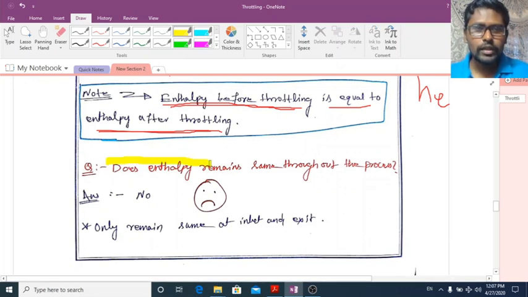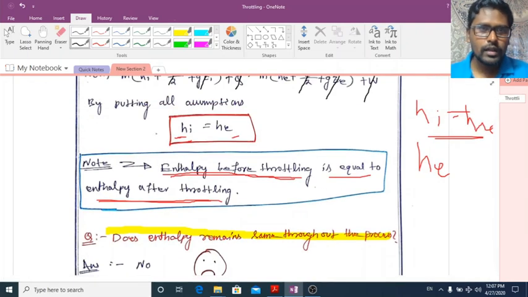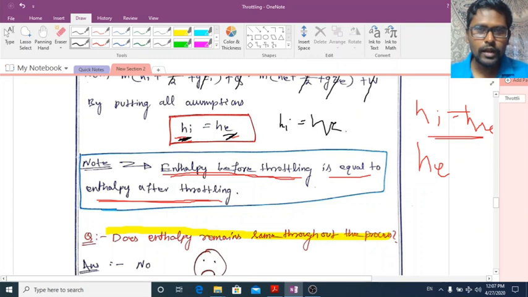Does the enthalpy remain the same throughout the process? What we got here is that enthalpy before throttling is equal to enthalpy after throttling. That is Hi is equal to He. That means enthalpy at entry to the control volume is equal to enthalpy at the exit of the control volume. Or we can say that enthalpy before throttling is equal to enthalpy after throttling.